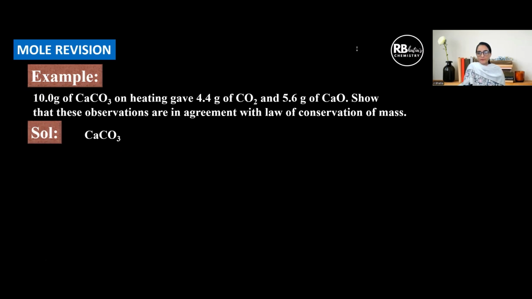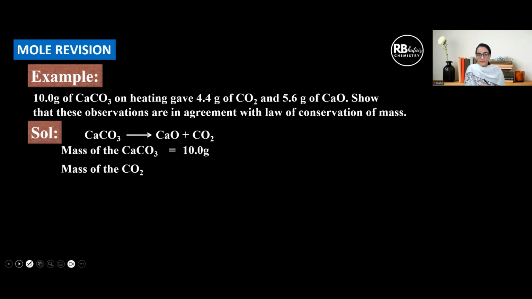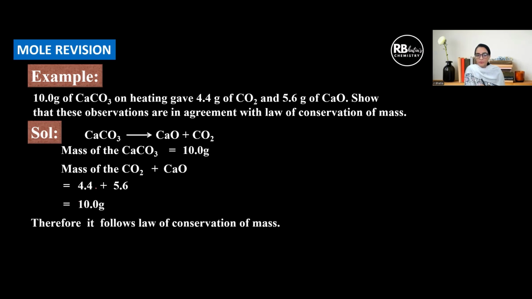an example in exams. For example, 10 gram of calcium carbonate on heating gave 4.4 gram of carbon dioxide and 5.6 gram of calcium oxide. So show that these are in agreement with the law of conservation of mass. You're simply going to write the reaction. Mass of calcium carbonate is 10 gram, mass of carbon dioxide is 4.4 and calcium oxide is 5.6. So if you add the mass of the products, it comes out to be equal to mass of the reactant. The reactant here is calcium carbonate, 10 gram, and the mass of the two products is also total 10 gram. Hence, law of conservation of mass is